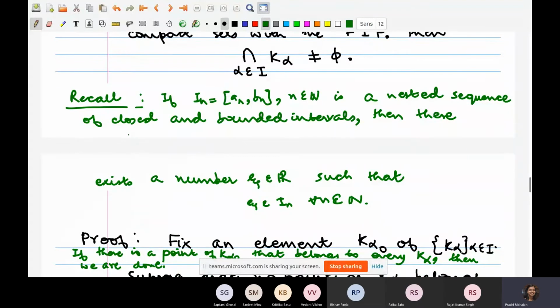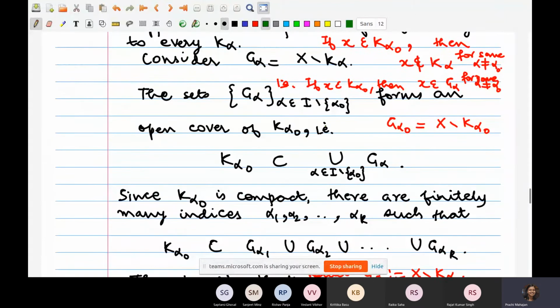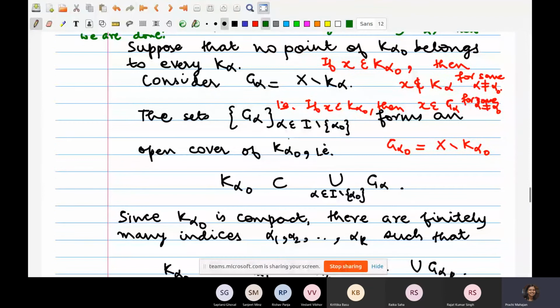In this theorem, can you once again repeat why the G alphas form an open cover of K alpha naught? The first thing to notice is why the G alphas are open.